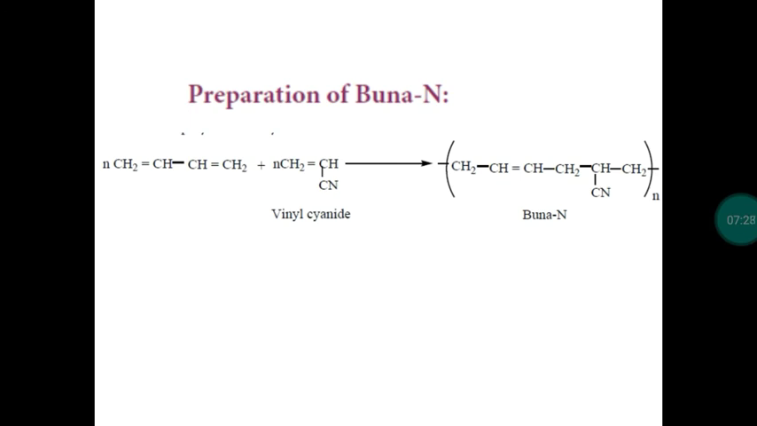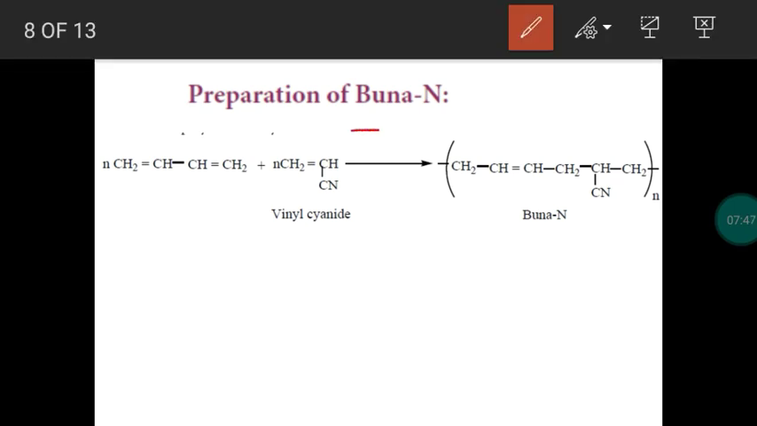Next one, Buna-N. So these two synthetic rubbers are important public questions, Buna-S and Buna-N. From the name Buna-N, Bu represents buta-1,3-diene because we are going to use a monomer buta-1,3-diene. First two letters Bu represents monomer buta-1,3-diene.